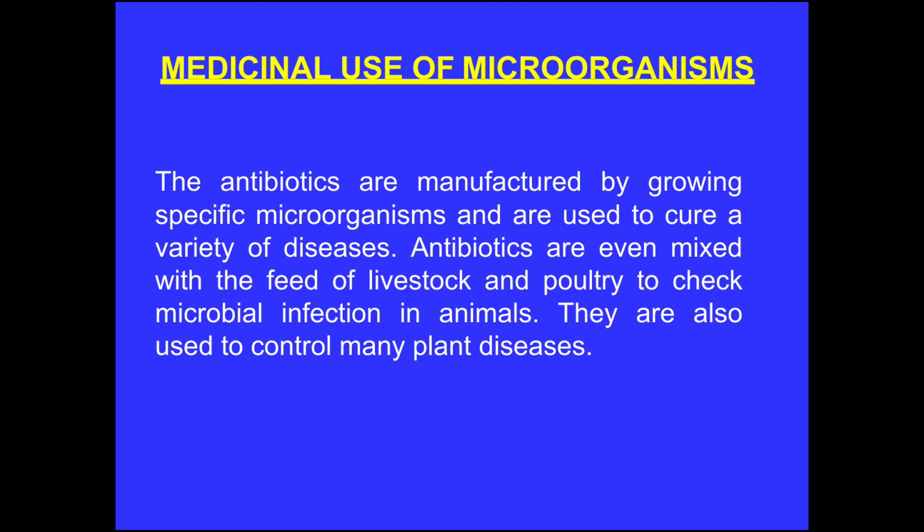The antibiotics are manufactured by growing specific microbes and are used to cure a variety of diseases. Antibiotics are even mixed with the feed of livestock and poultry to check microbial infections in animals. Means antibiotics are also given to animals. They are also used to control many plant diseases.